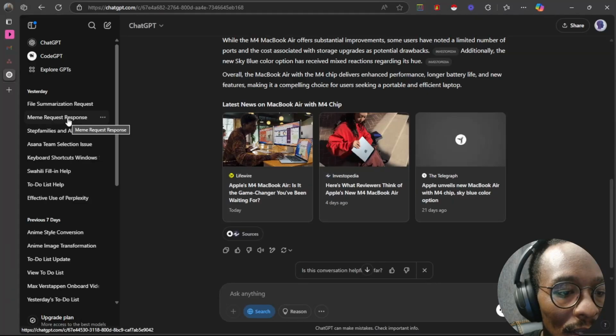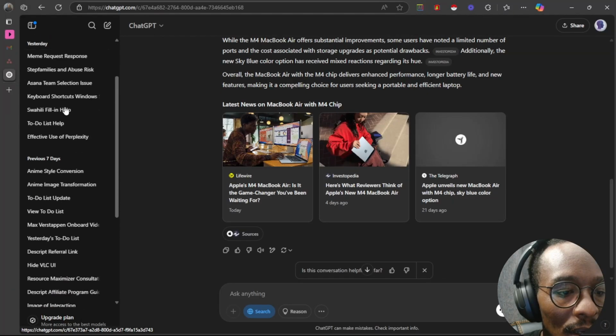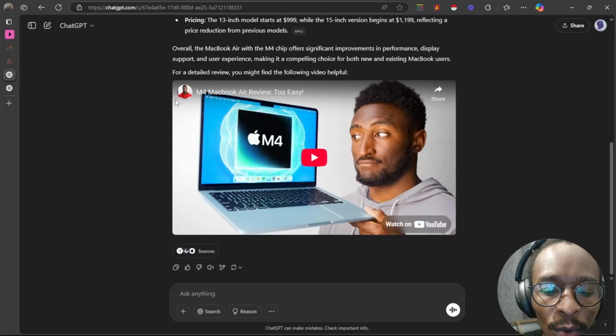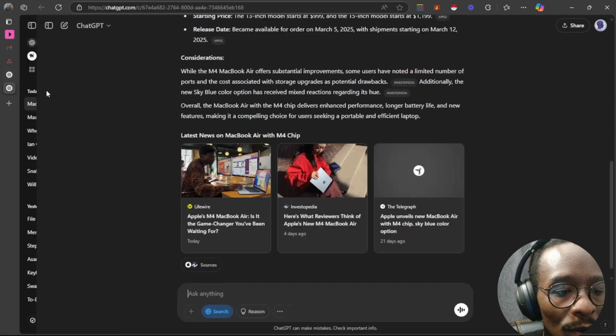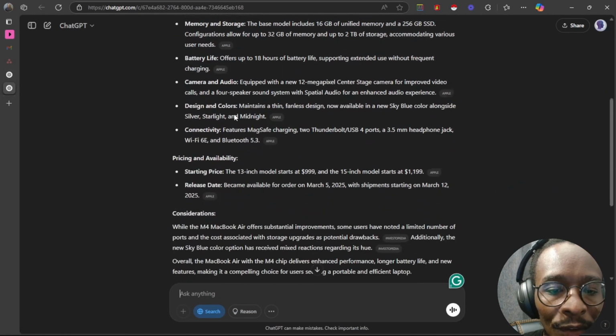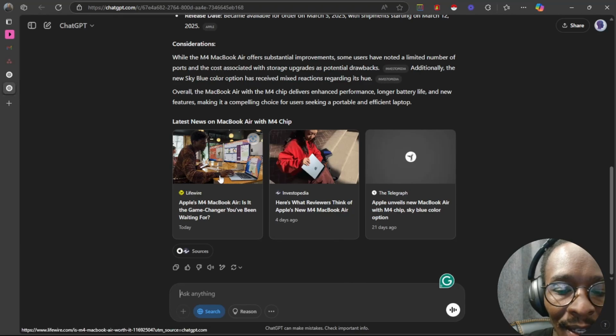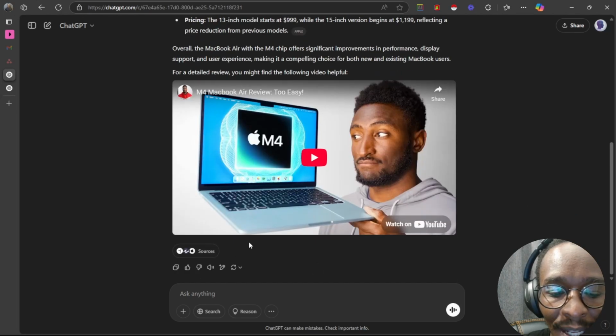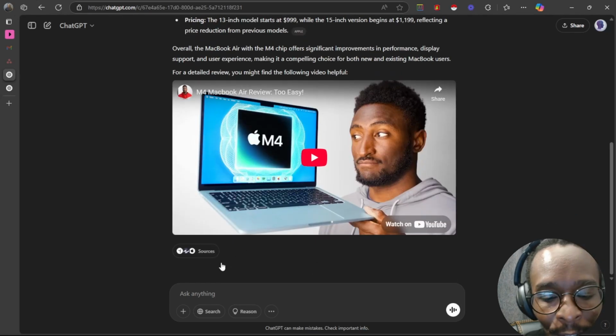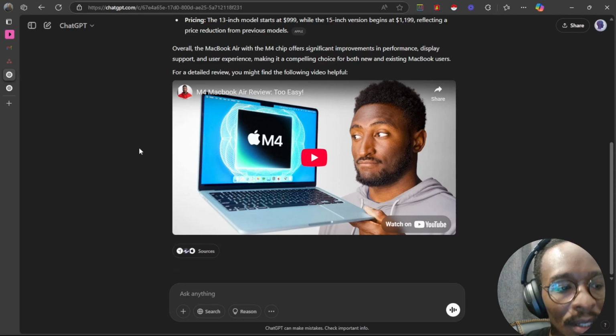So let's come to the, okay, so this is what we have with the internet turned off, and then this is what we have with the internet turned on. So for example, here we can see the latest news on the MacBook Air. With the internet turned off, we only have sources, previous videos that have been made, but no recent news.